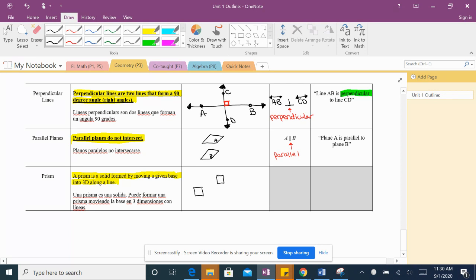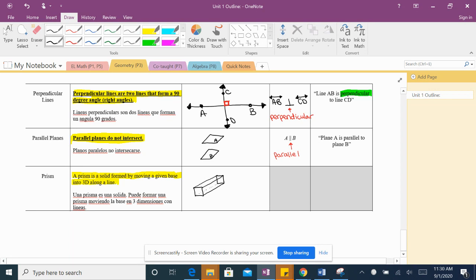Puedo dibujar otro cuadrado. And I can draw lines to meet the square. Y puedo dibujar líneas a cada punto. That is a prism. There's no symbol, and it's just called a prism.